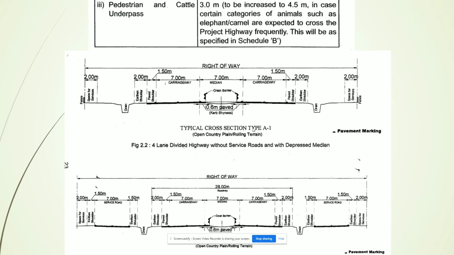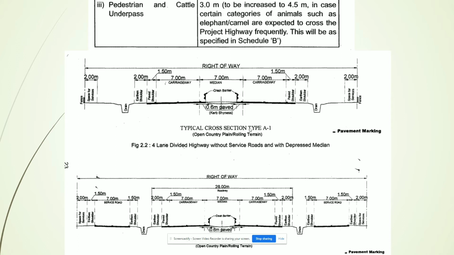Then this is a very important thing: the typical cross section schedule, or widening schedule. There are various terms, but deciding the widening schedule plays a very important role in a project, and good judgment should be used, based on the site investigations and proposals. Whether we are providing a service road or not, you have to decide. That will come from the land use pattern.